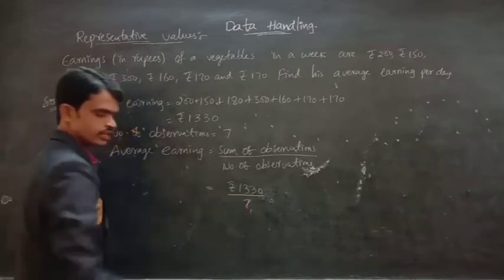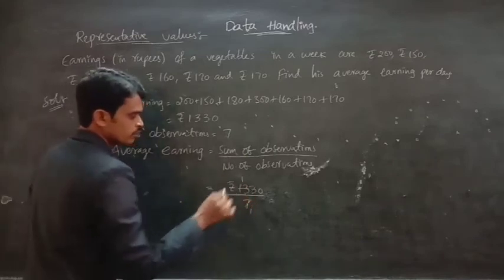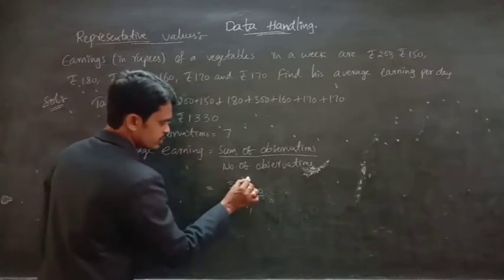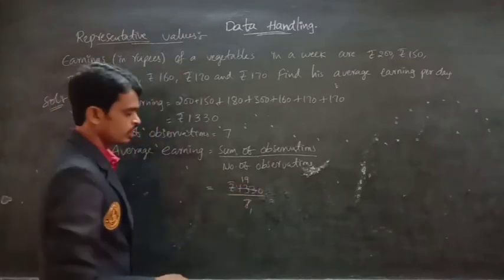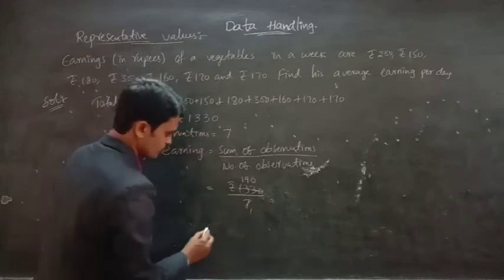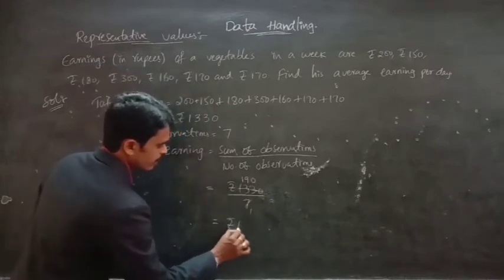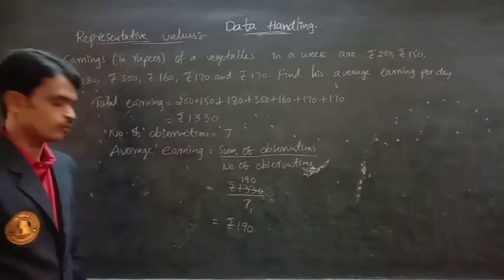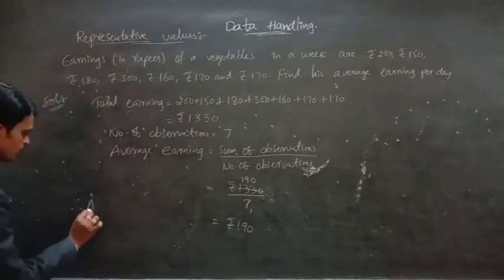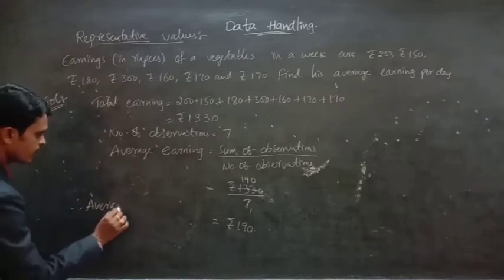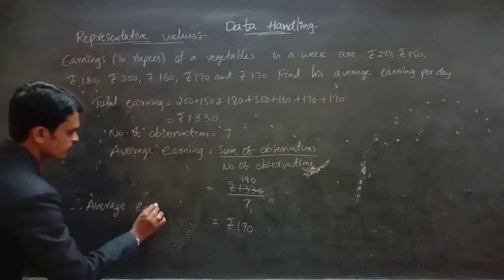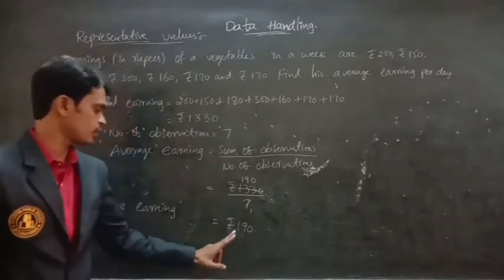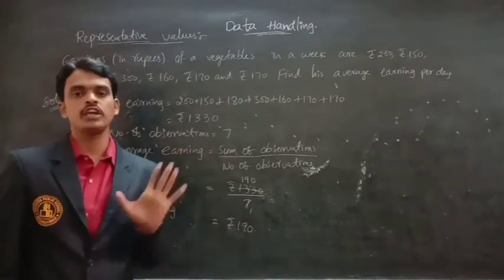Let us cancel: 7 ones are 7, remaining 63, 7 nines are 63, remaining 0. Then the average earning is 190 rupees. So the average earning of the vegetable seller is 190 rupees.